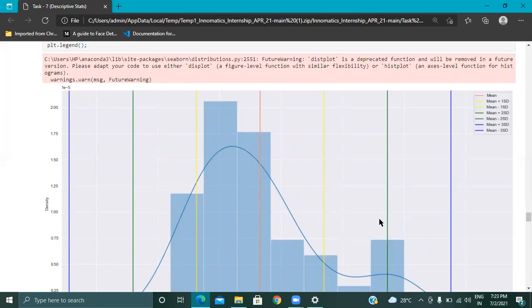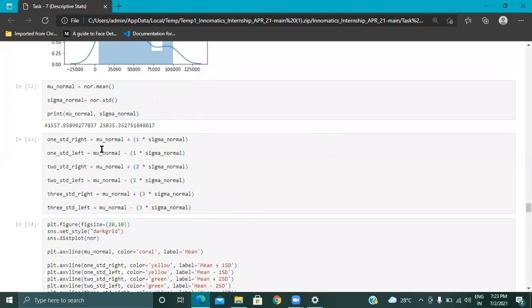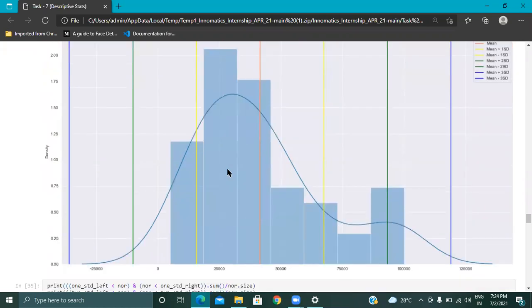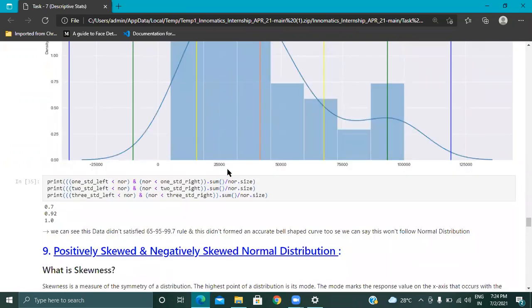By using this command, mean plus standard deviation, we already stated the mean. Mean is nothing but mu underscore normal, and I have added one plus sigma normal. What is sigma normal? Sigma normal is nothing but standard deviation. Why do I need to calculate these things? Because whenever we have a clear idea of the data set, we can easily assume what is there in the data. So that's why we have calculated one standard deviation by adding and by subtracting, as this.